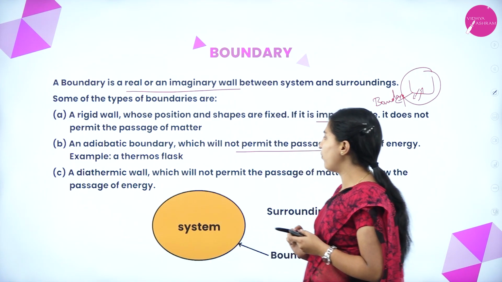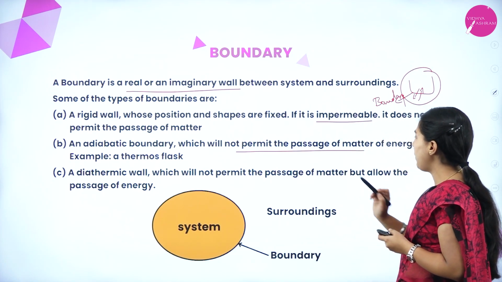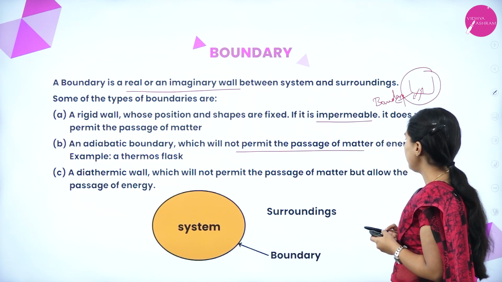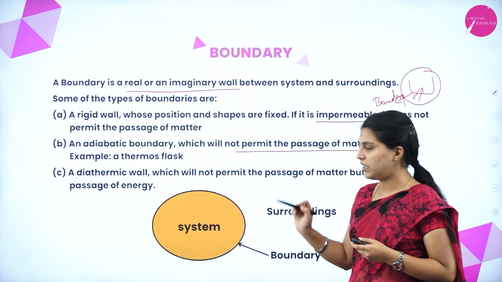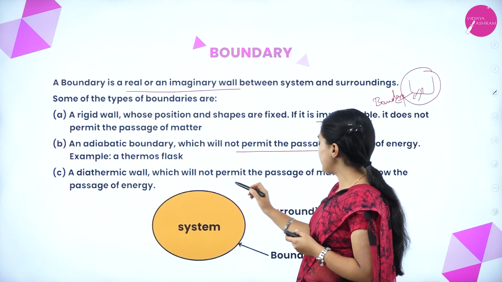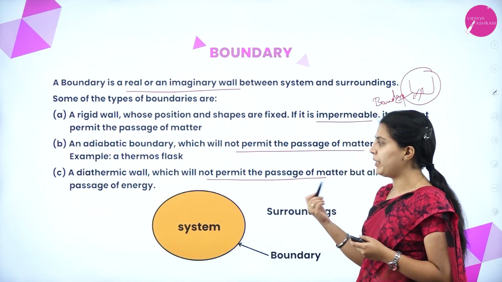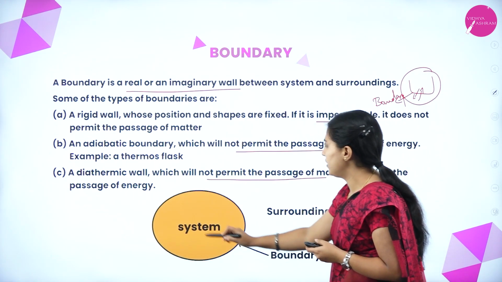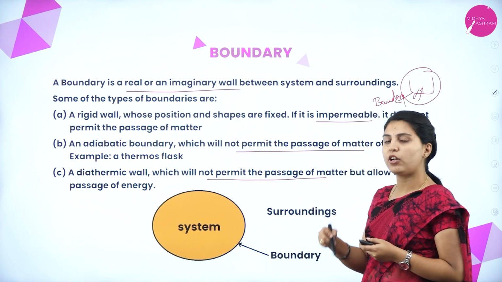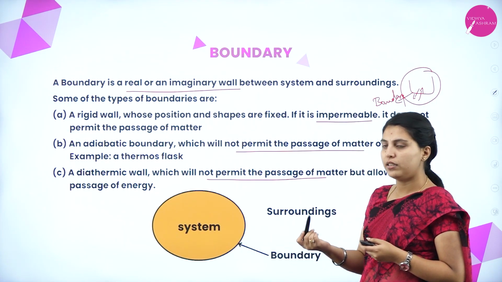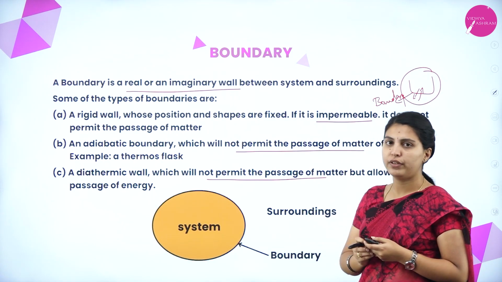A diathermic wall will not permit the passage of matter but allows the passage of energy. In the diathermic wall, matter will not pass but energy will be passed. See here, this is the system, this is the surroundings and this is the boundary. This can be permeable or impermeable, based on the kinds of boundaries.